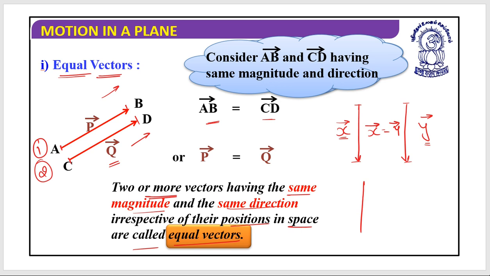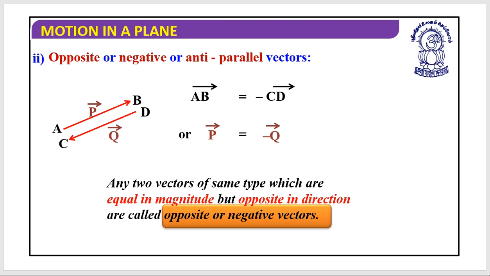But suppose the situation is like this: this is x and this is y. As you can see, the size of the arrow is the same, but do they have the same direction? No, they have different directions. So I cannot say x equals y. So x is not equal to y, because when I am talking about vectors, I will always require that they must have the same magnitude and direction.